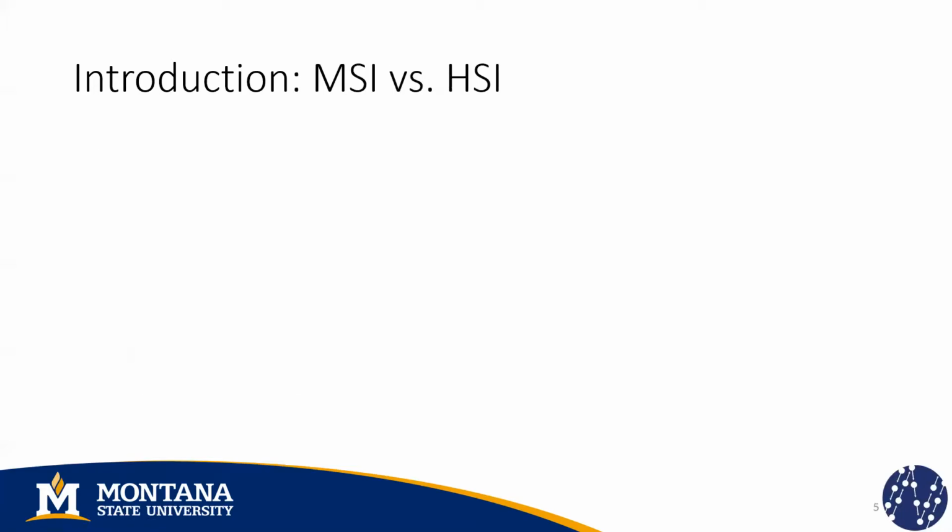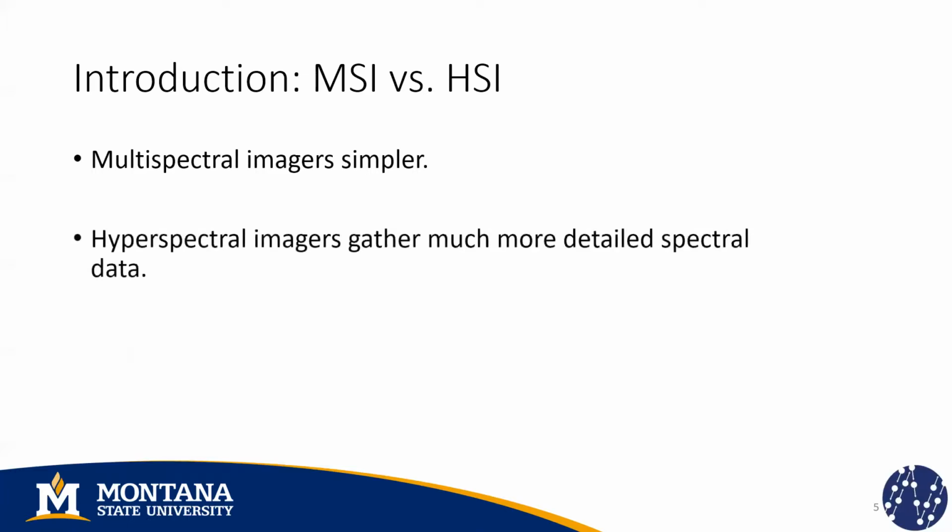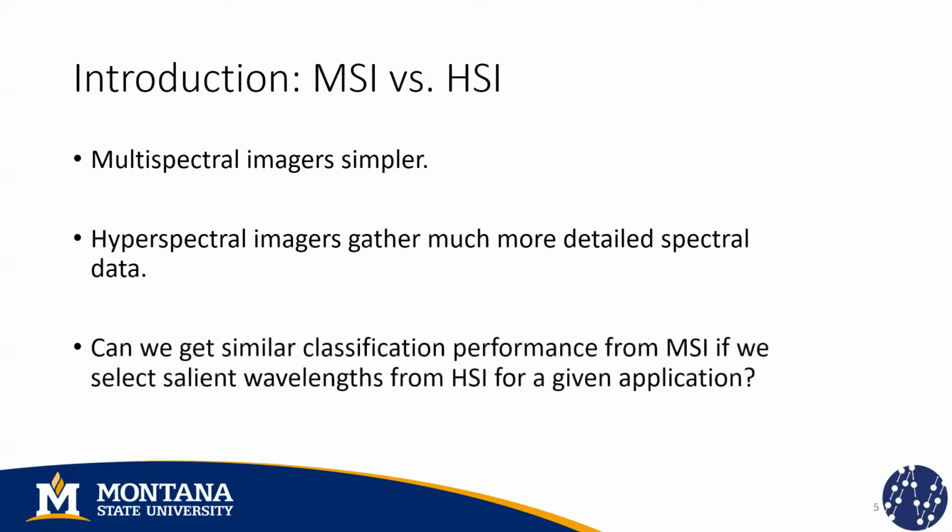For this work, it is relevant to compare multispectral imagers and hyperspectral imagers because the first ones are simpler. They can handle up to 10 spectral bands, but hyperspectral imagers can gather much more detailed information, which raises the question of whether we can get similar classification performance from multispectral imagers if we select just a reduced subset of salient wavelengths from hyperspectral imagers for a given application.